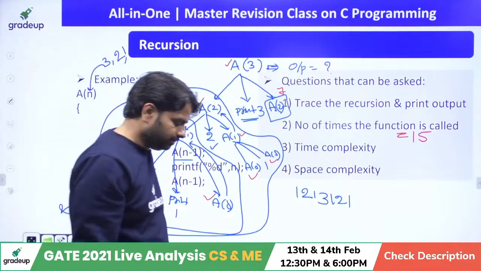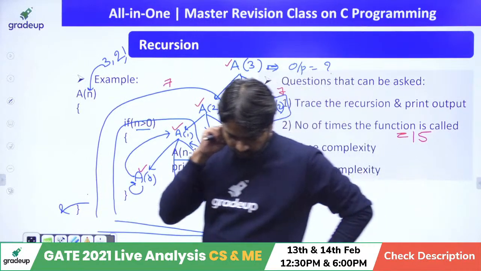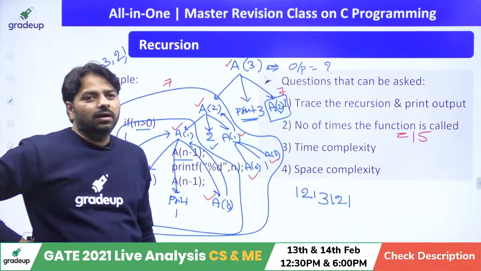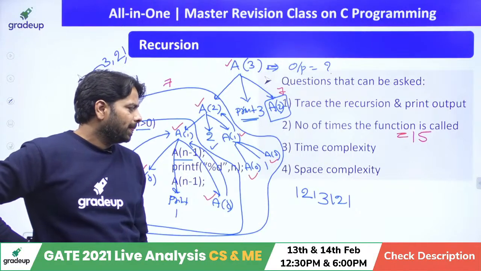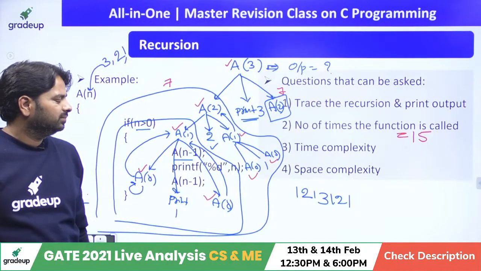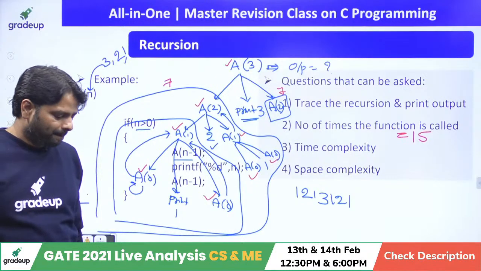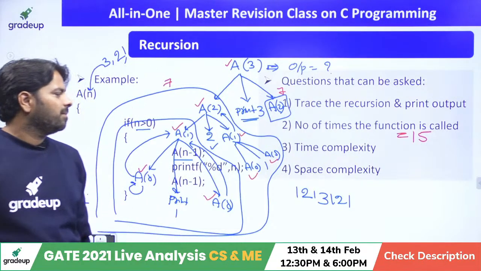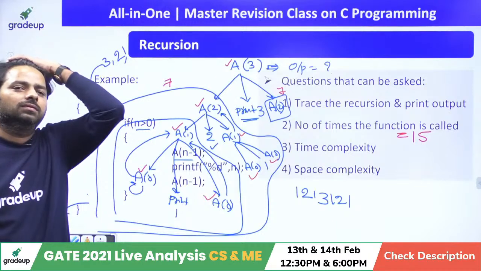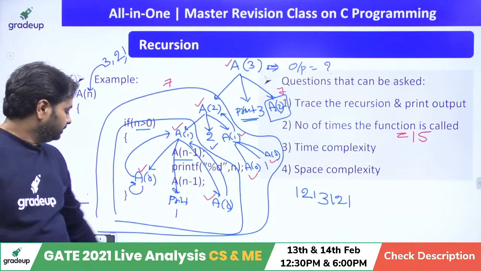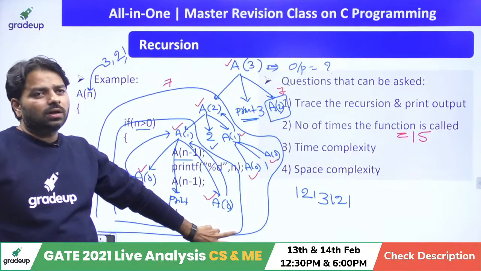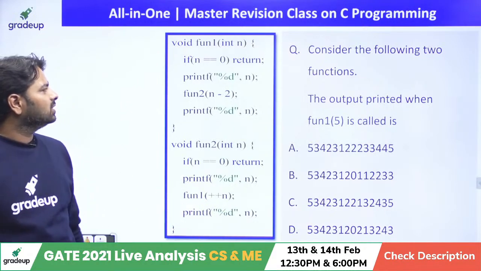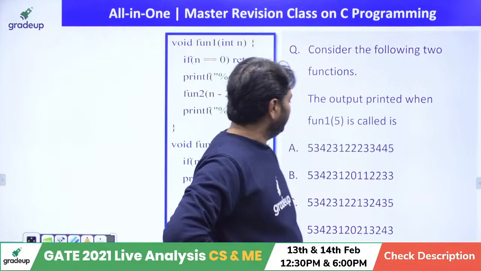15 function calls. Yeah, correct. When you are computing algorithms, there you can write a recurrence equation, you can do that. So let's find out the output, which was a previous year GATE question.